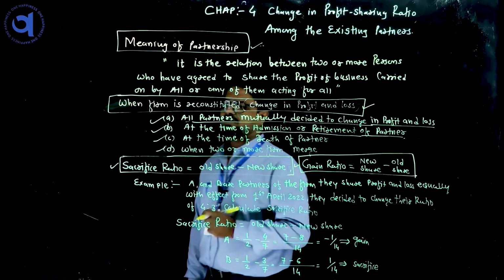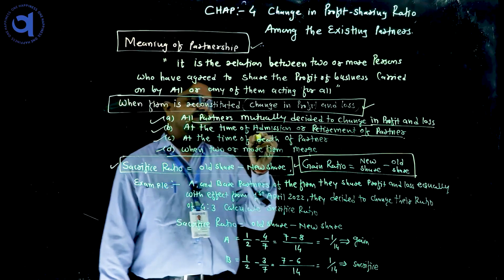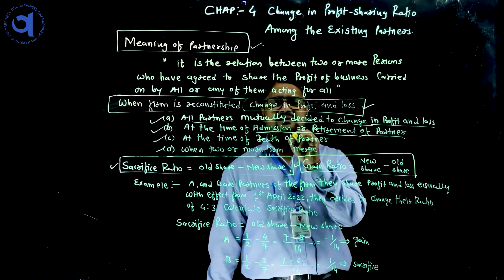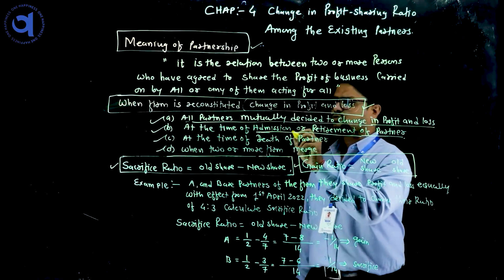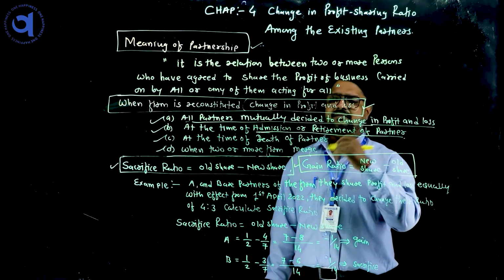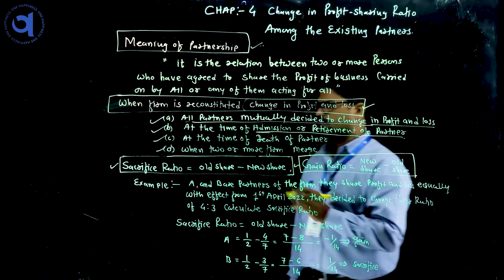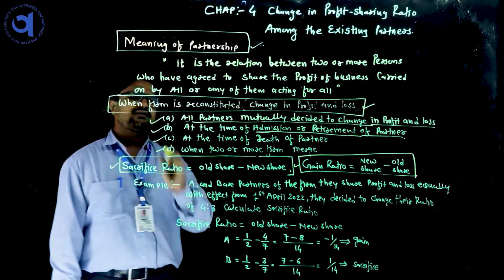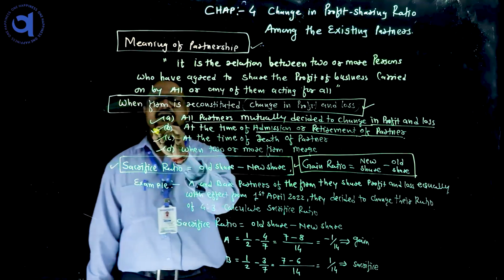When this type of condition arises, we should change the profit sharing ratio.